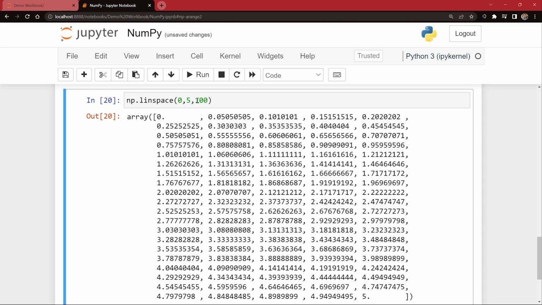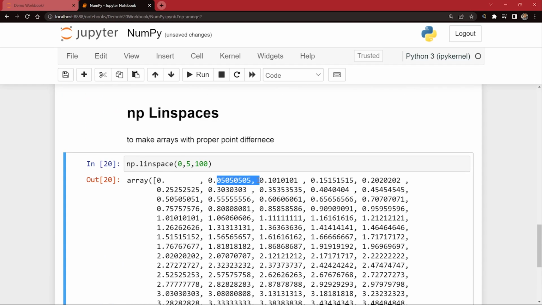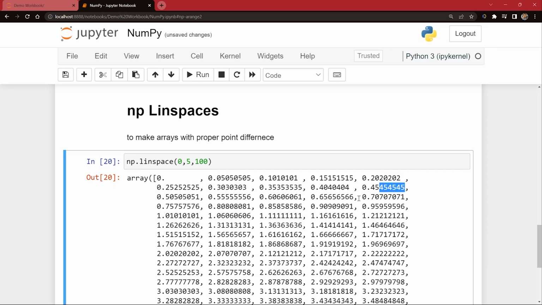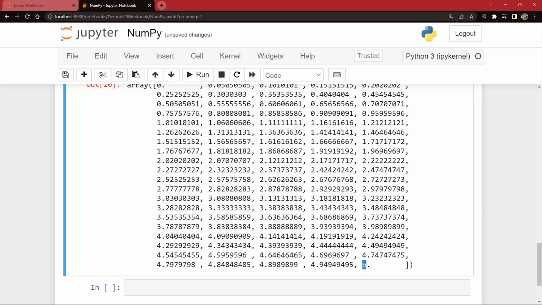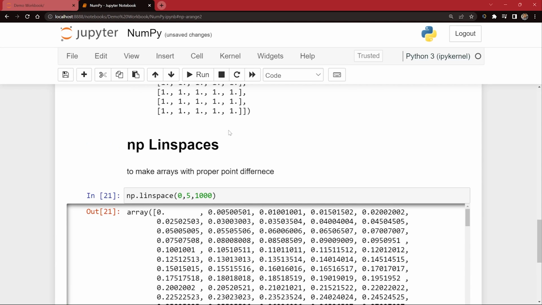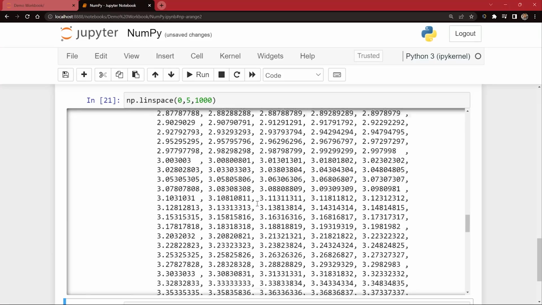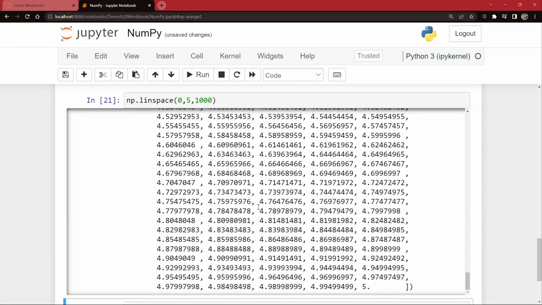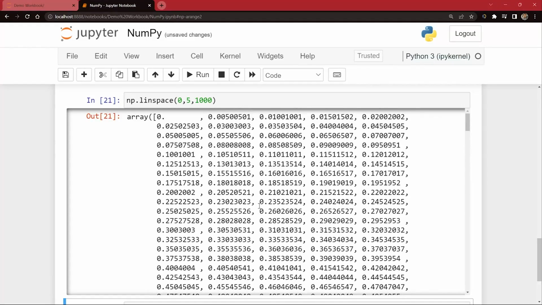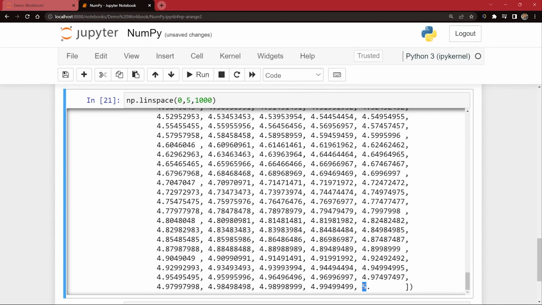In this case, all the numbers from 0 to 5 are printed, but with 100 points between them. So small decimal points also will be covered. Let's say I want a thousand points. If I run this, you can see so many numbers came, with very small differences between 0 and 5.